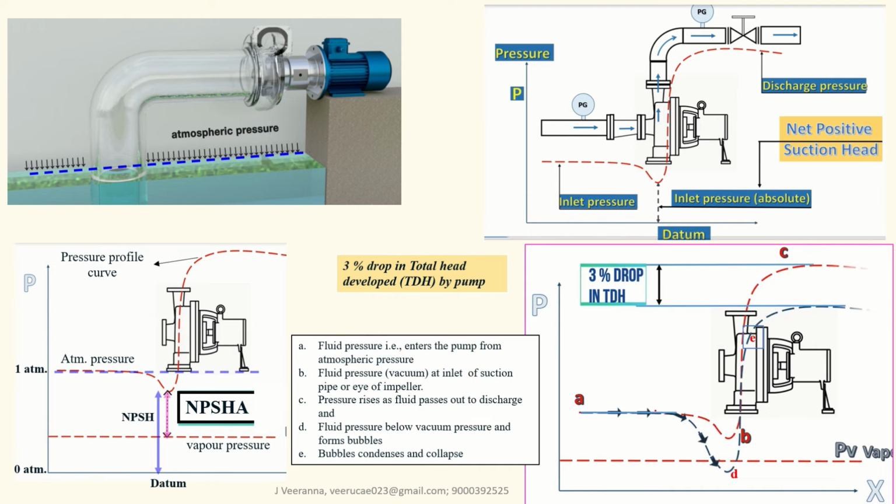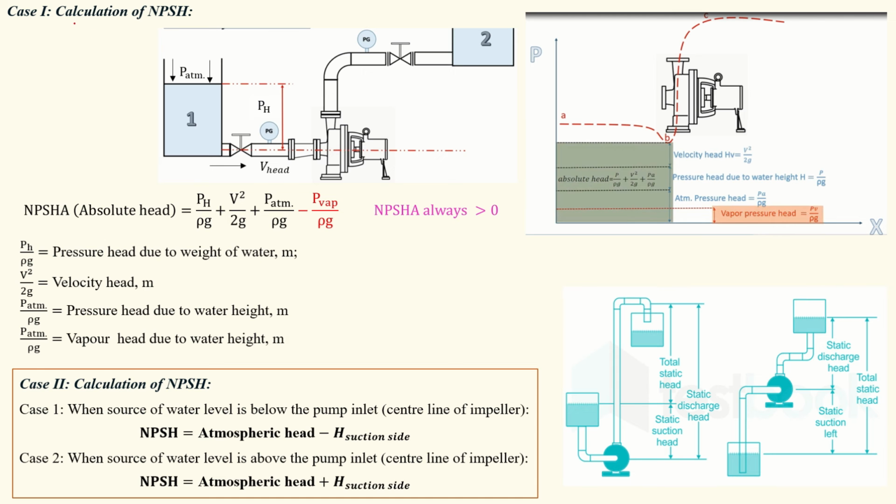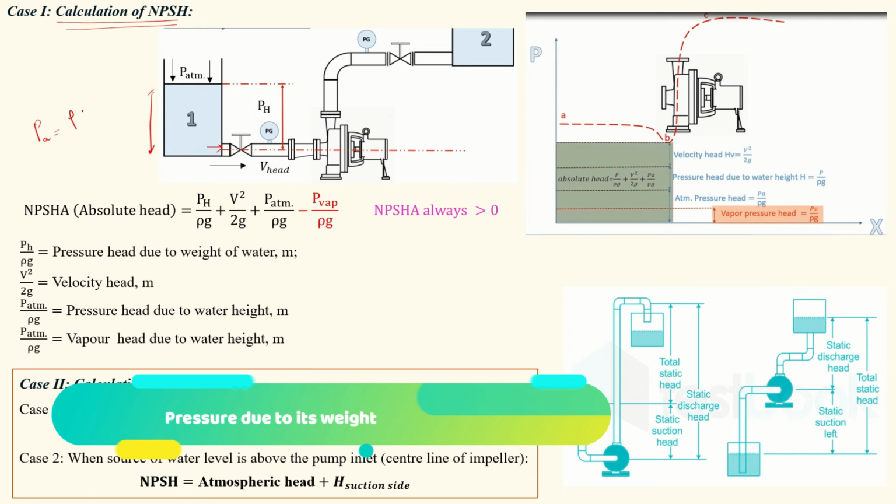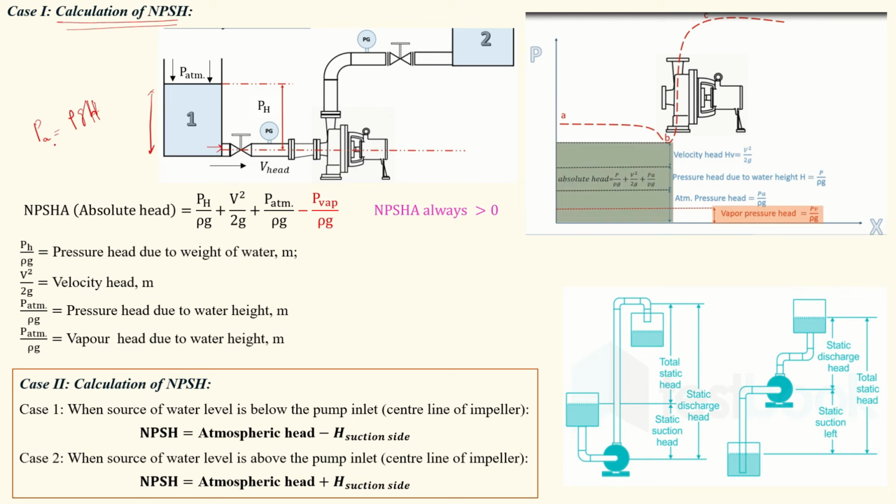Now, how will this cavitation form, and how do you calculate the net positive suction head? As I told you, in the impeller the liquid will flow, and this liquid is at atmospheric pressure. Now the pressure head in this liquid can be written as pressure by density and gravity. Due to weight, the pressure also acts, that is the head of the weight.